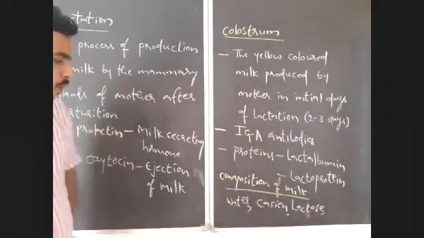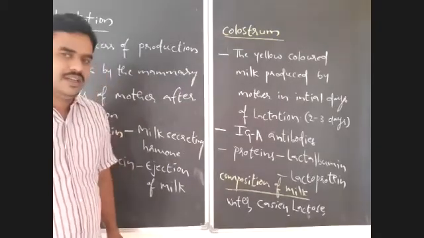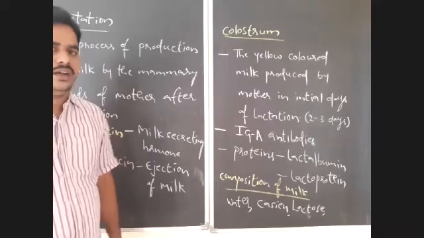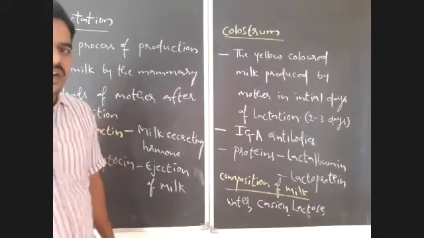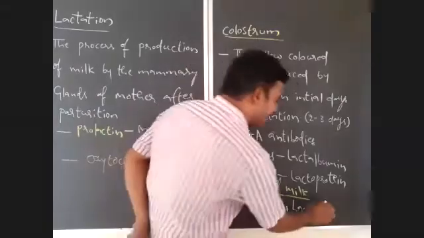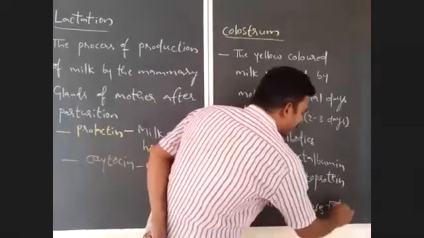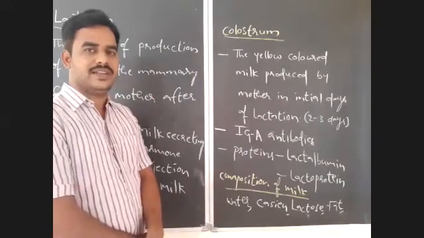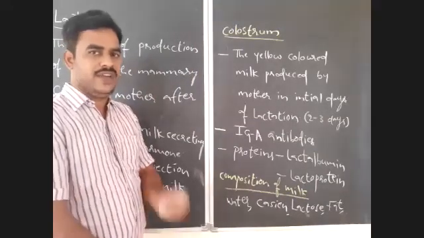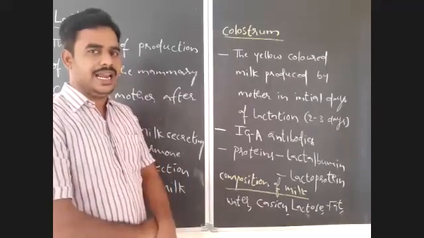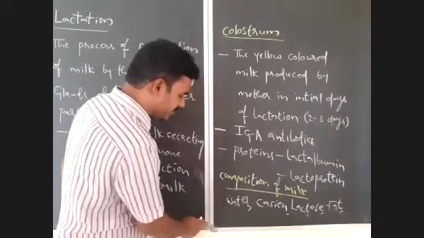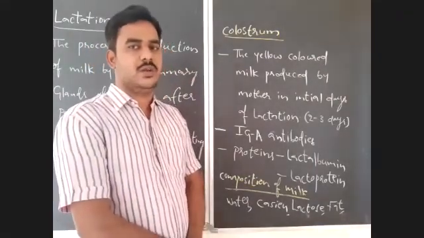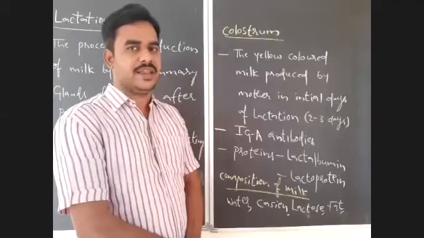So water, casein is a milk protein, lactose is a milk sugar, and here fat droplets are high in concentration. So fat is in the form of fat droplets. Fat droplets are present here, but carbohydrates are less in quantity. Fat droplets are more here. Along with that, you may notice various types of minerals like calcium, phosphorus, potassium, sodium are the main minerals here.